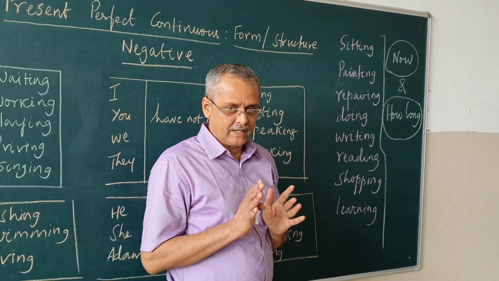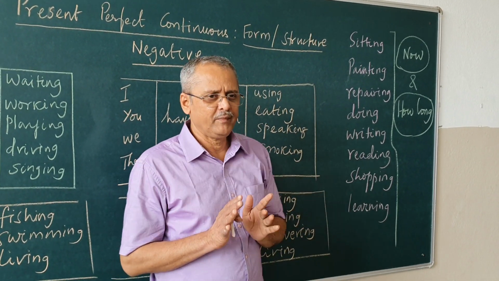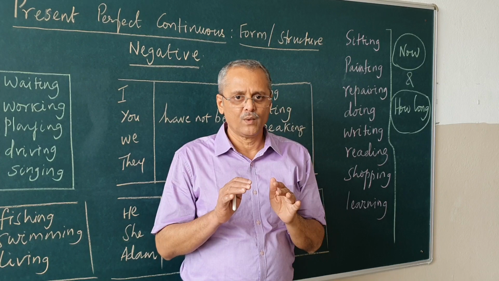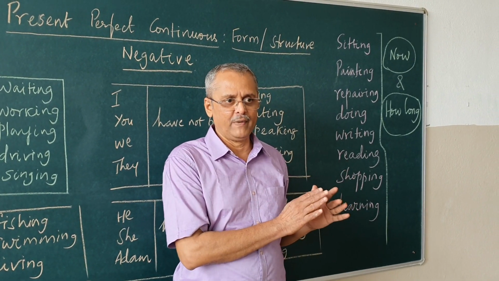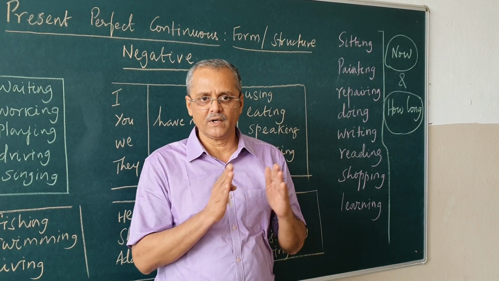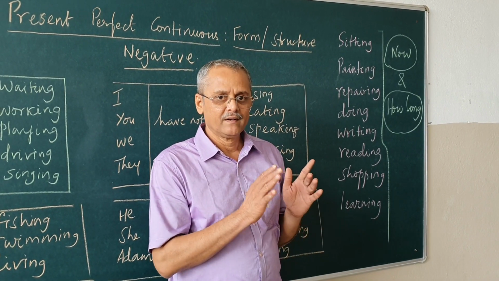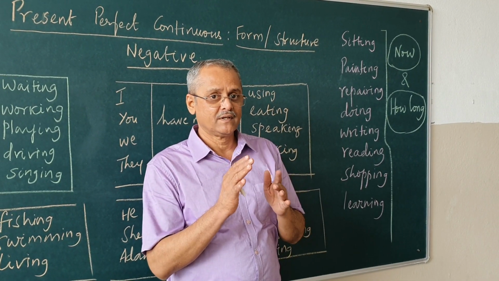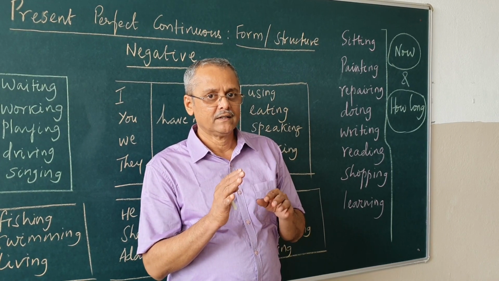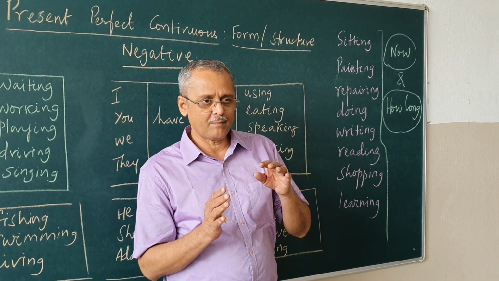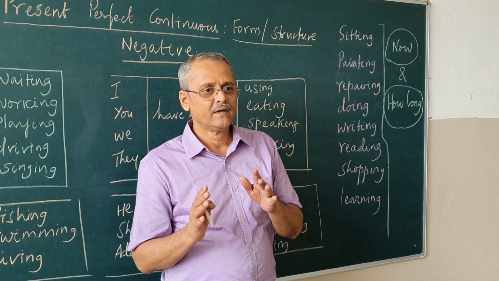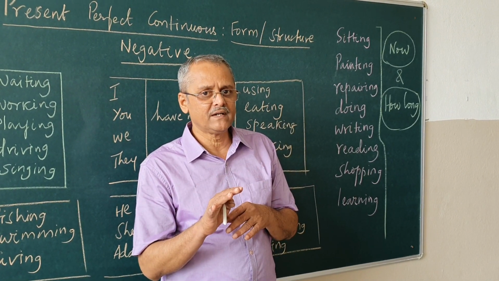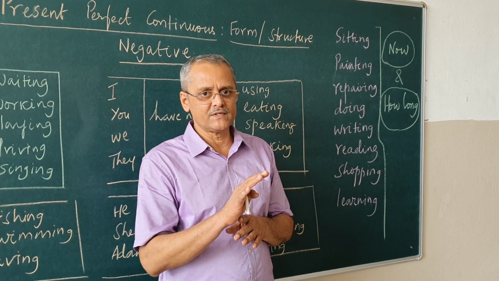When do we use present continuous tense? When we mean something now. What is he doing now? He is sitting on a bench in the park. Then if a question comes, how long has he been sitting? See, when what is happening now, we will have the present continuous tense. How long it has been done? Then present perfect continuous tense will come.